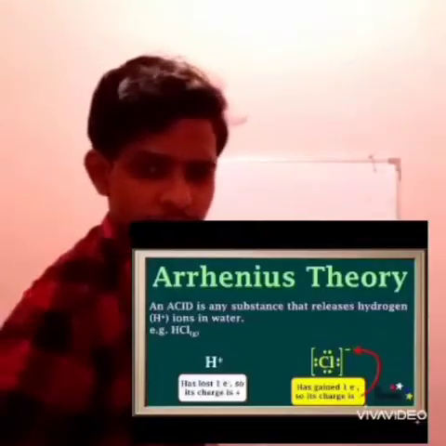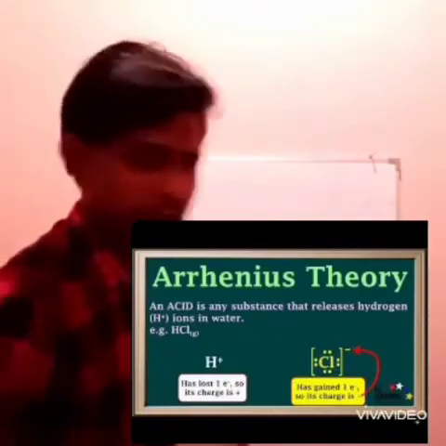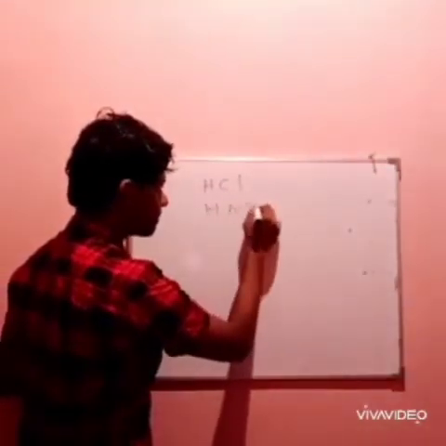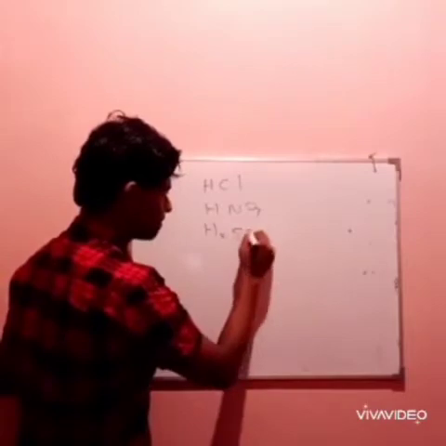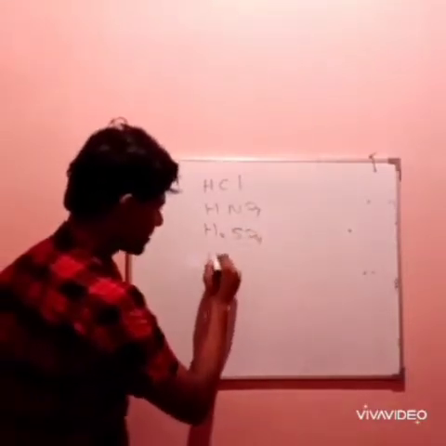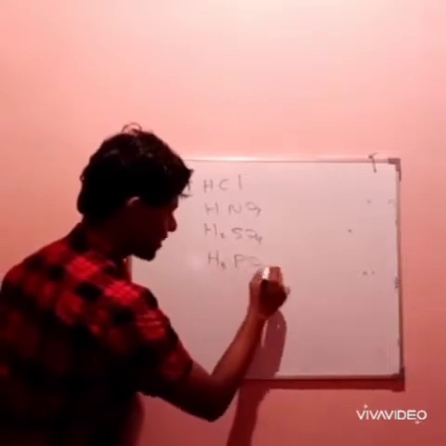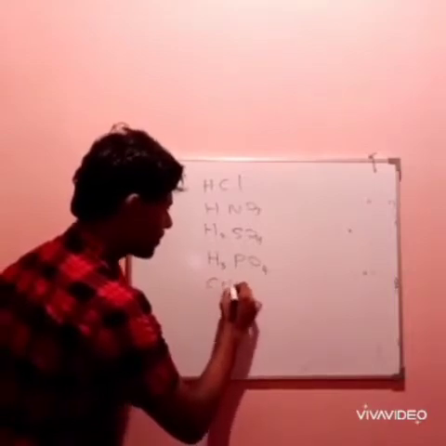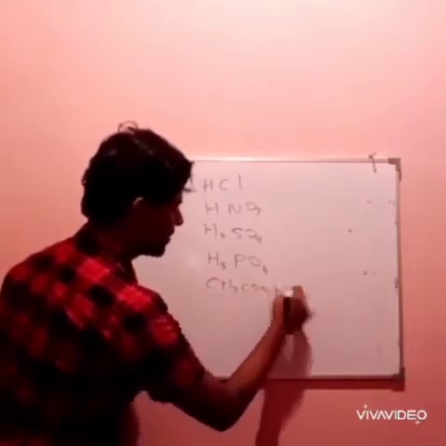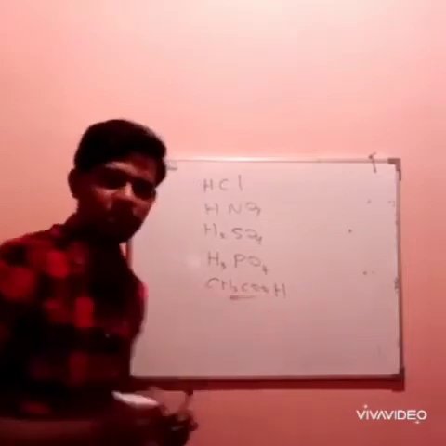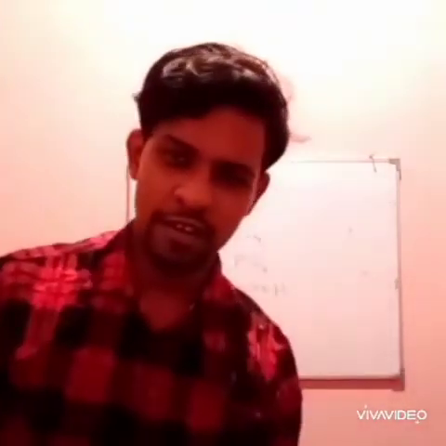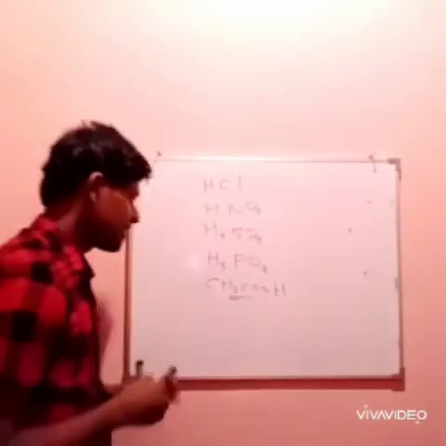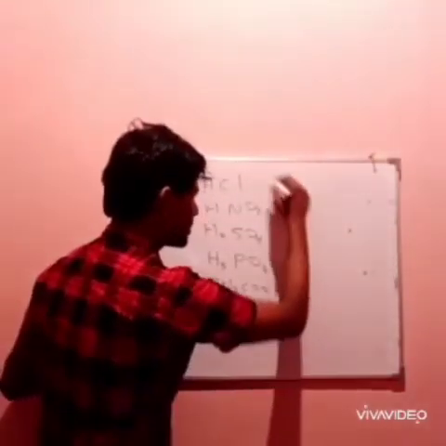So, come to think of basic favorite acids. You know already. There are some certain acids like HCl, HNO3, and H2SO4. These are the favorite acids. Apart from this, there are some other acids like H3PO4, phosphoric acid. There are many more. And another favorite acid in your household kitchen is known as acetic acid. But you might not be familiar with this acid. It's a scientific name, but you know this is vinegar. That is the acid. This is an acid. So these are acids we already know.